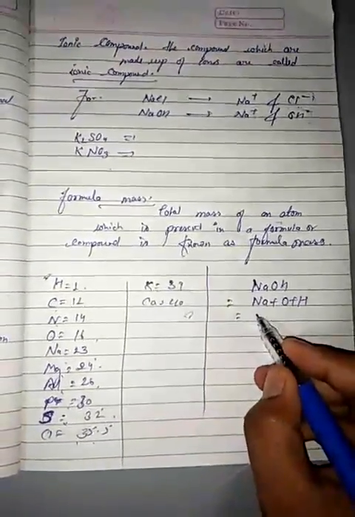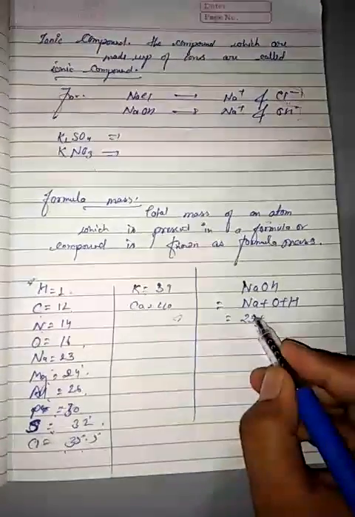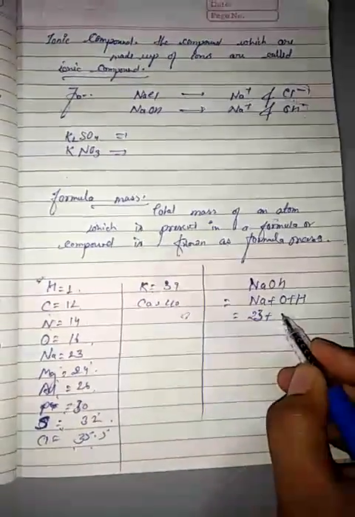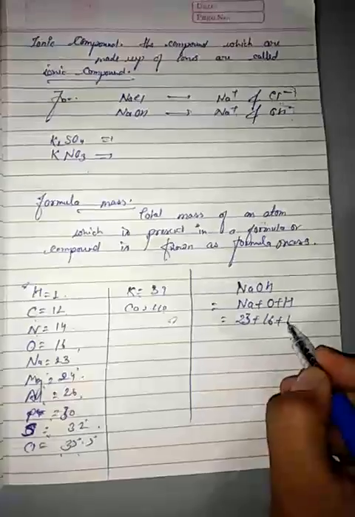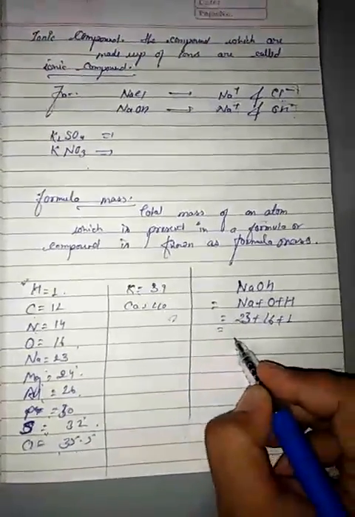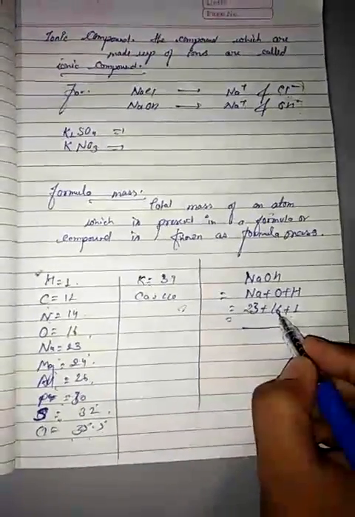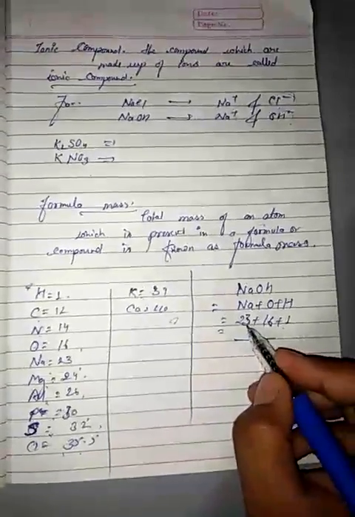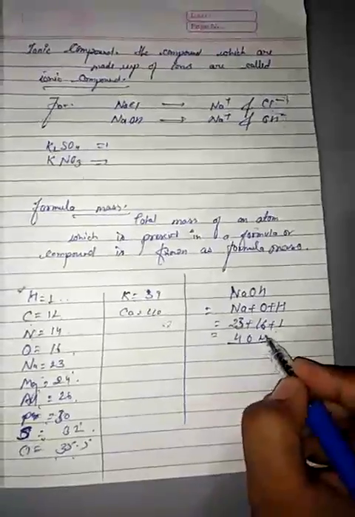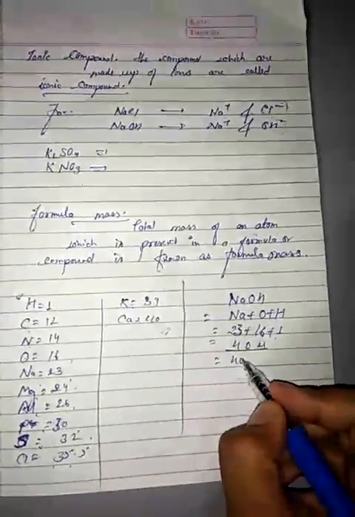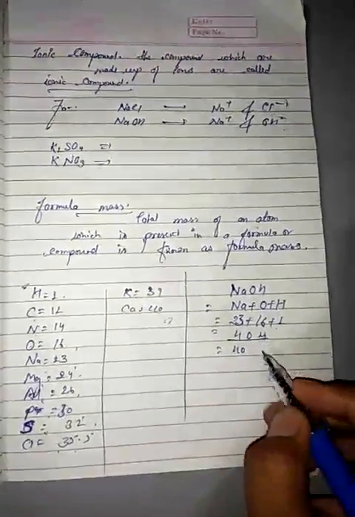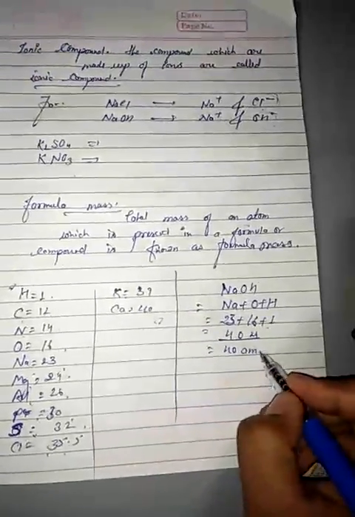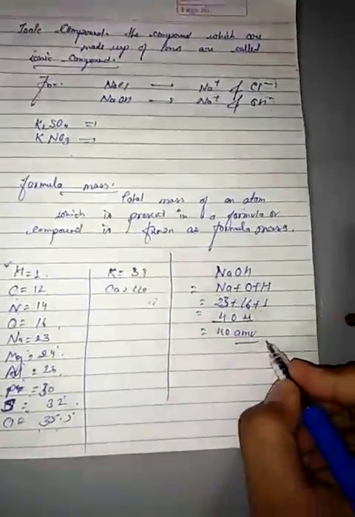So sodium has 23, oxygen has 16 and hydrogen has 1. What is the answer? 23 plus 16 plus 1 is 40. It is represented by u, the unit, also written as amu, atomic mass unit.